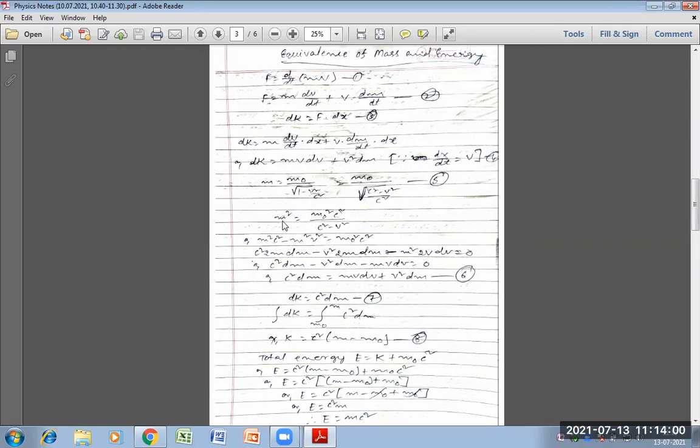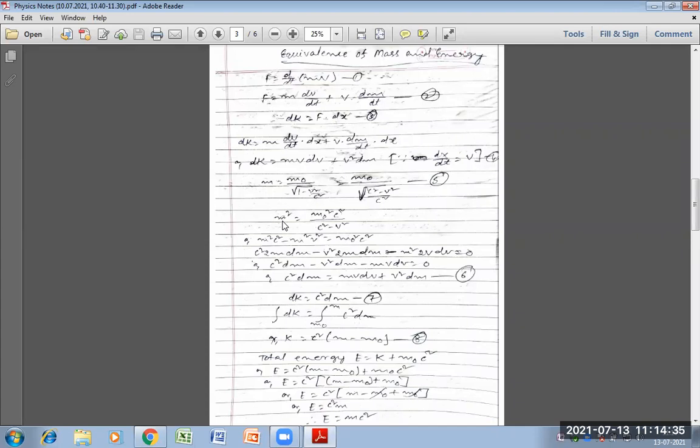According to Einstein's theory of relativity, all clocks on the spaceship will go slow by a factor root under 1 minus v square by c square, and lengths contract by a factor root under 1 minus v square by c square.